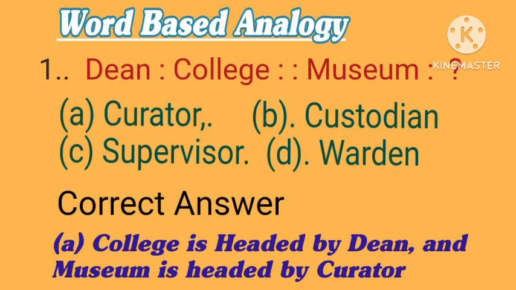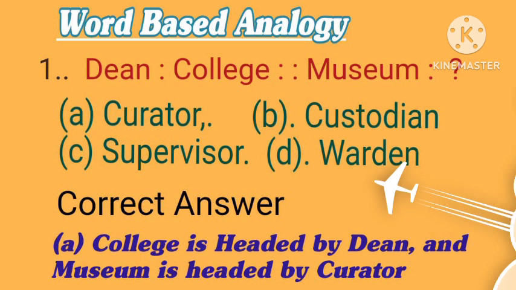Let us learn now. 1. Dean is to college, as museum is to what? Options are A. Curator. B. Custodian. C. Supervisor. D. Warden. Correct answer is A. Curator. College is headed by dean, as museum is headed by curator.